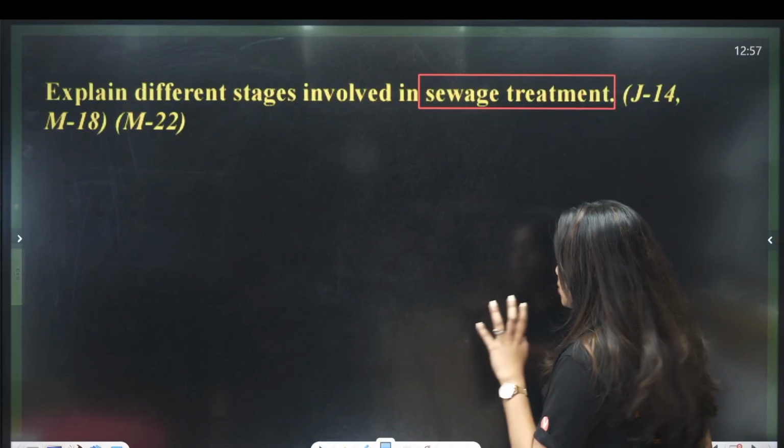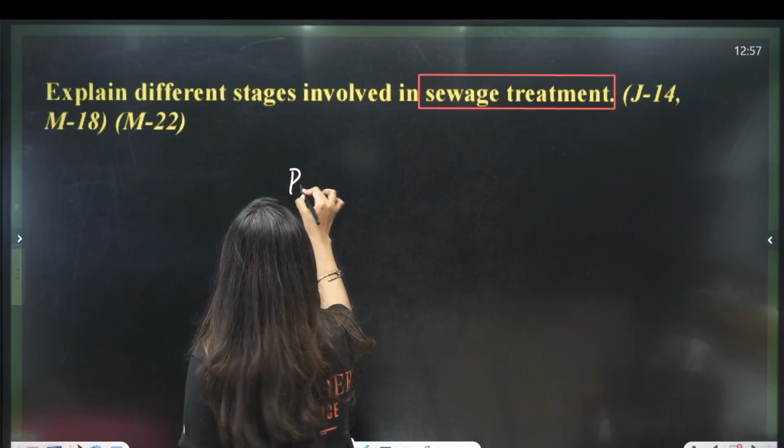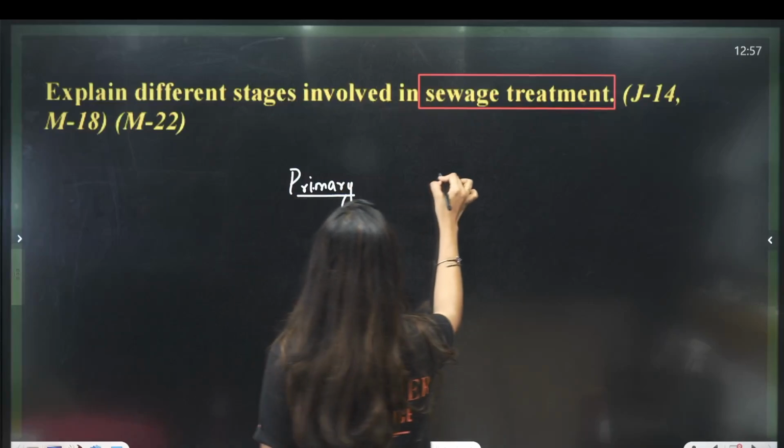Sewage treatment plant. Students, generally there are two steps: primary treatment and secondary treatment.